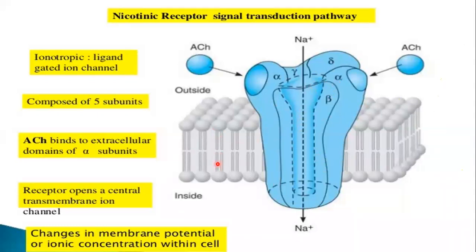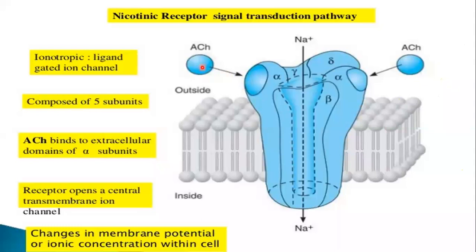You can see this is the lipid bilayer, and for your understanding we have increased the size of the ion channel to which acetylcholine binds. First we will try to understand what it is. Why are we calling it an ion channel? For example, this is acetylcholine, and you know that acetylcholine and nicotine bind to the nicotinic receptor. This is the nicotinic receptor, a ligand gated ion channel.